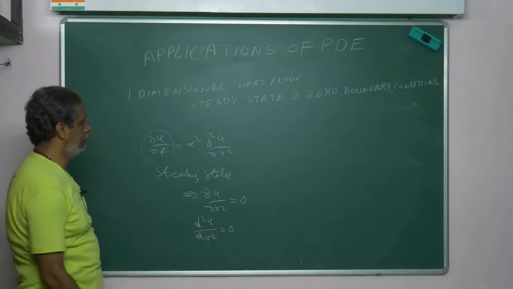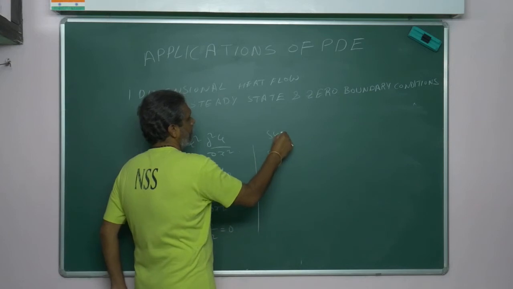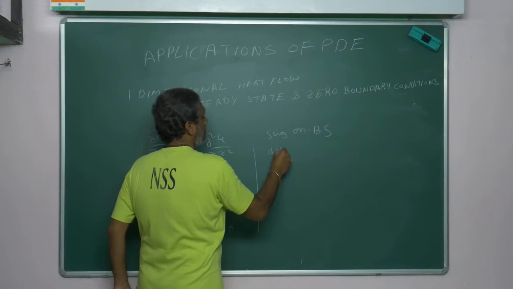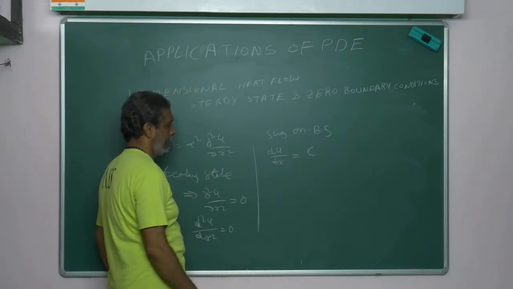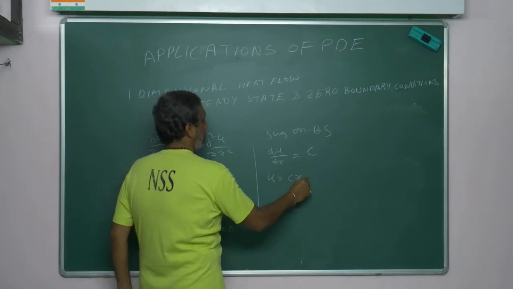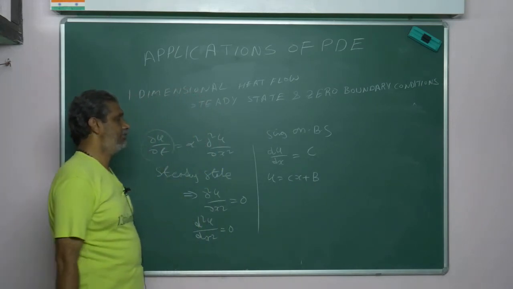Now integrating two times, what will I get? Integrating on both sides, du by dx is equal to c. Again integrating, u is equal to cx plus b. Correct or not? Now only the story starts.